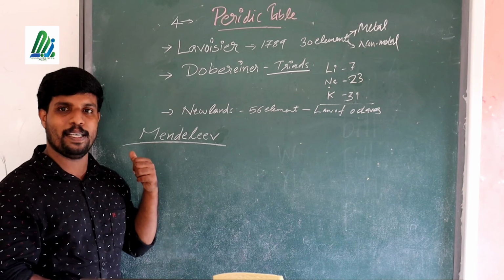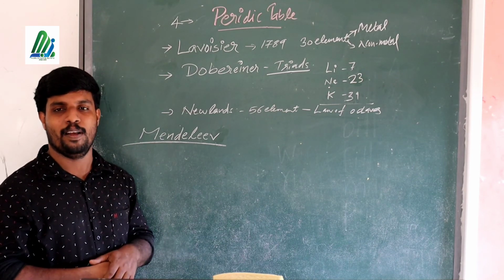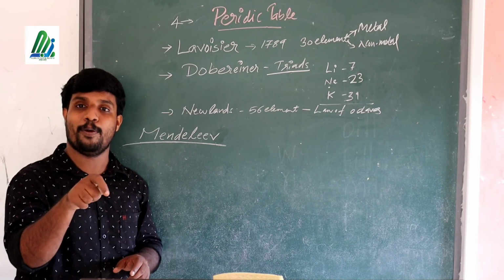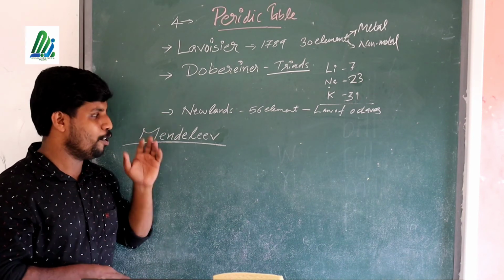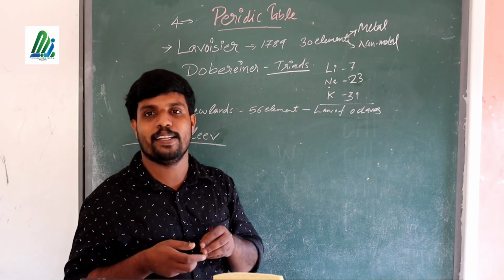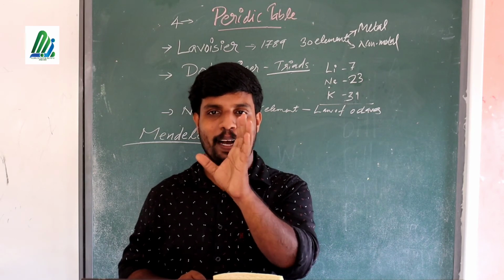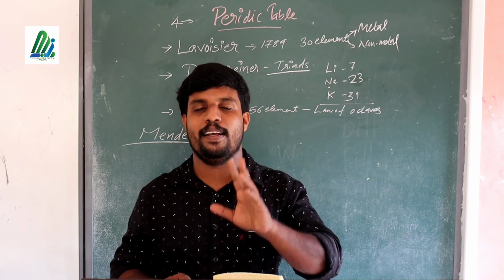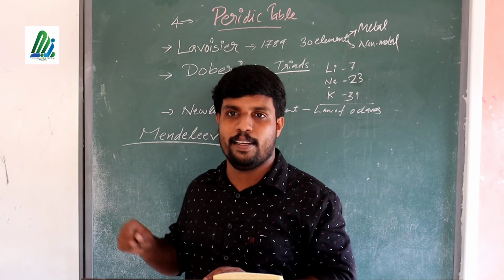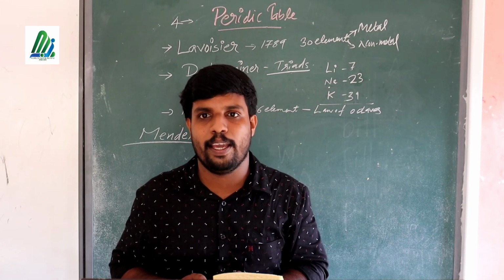If they ask who is the father of the modern periodic table, the father of the modern periodic table is Moseley. The father of the periodic table is Mendeleev. He also arranged the elements in the increasing order of their atomic mass. That is a very important area related to Moseley and Mendeleev that we can discuss in the next class. Okay, thank you.